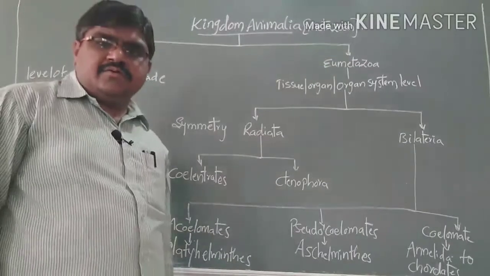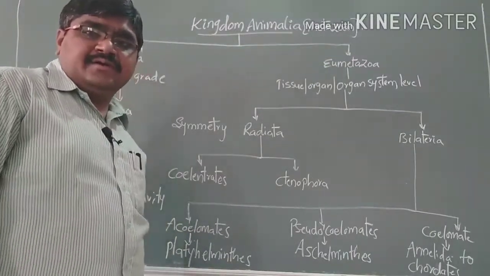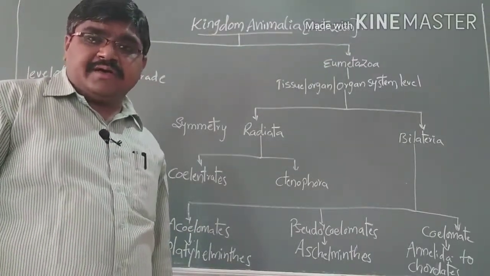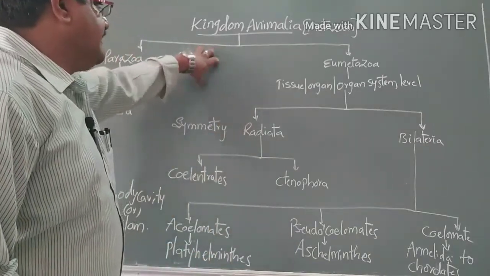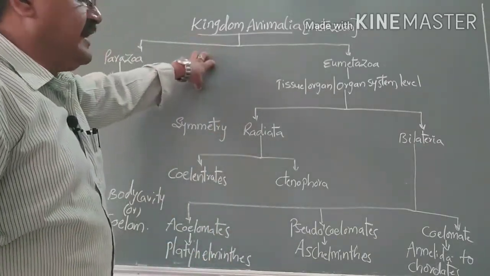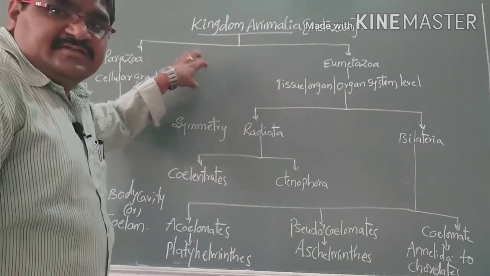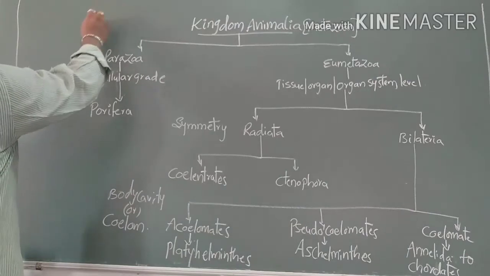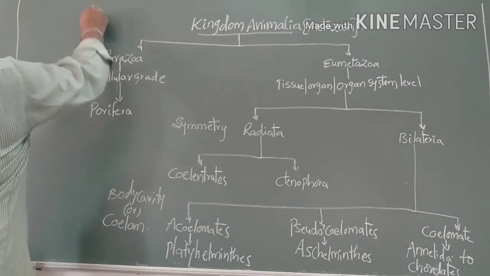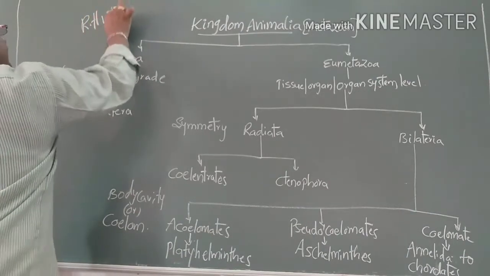So now coming to the general classification of kingdom Animalia. The classification of the kingdom Animalia was given by R.H. Whittaker.